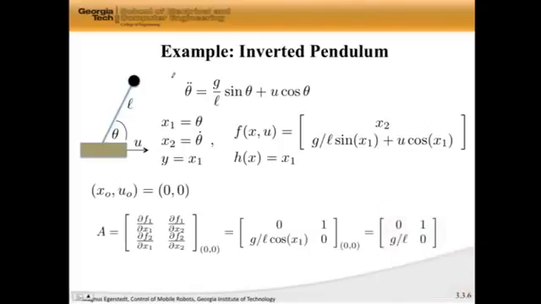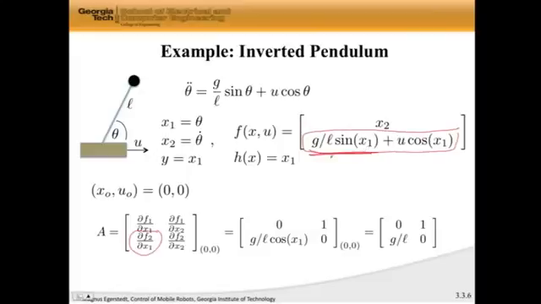Right? And in that case, well, what is my A matrix? My A matrix becomes df1 dx1. So now I have to take the derivative of this thing here with respect to x1. There is no x1 there, so the first component is 0. Then I have to take the derivative of this thing with respect to x2, which is 1. So this component is 1. Similarly, I have to take the derivative of f2 with respect to x1. So now I have to take the derivative of this guy here with respect to x1. Well, the derivative of this with respect to x1 is g over L times sine.